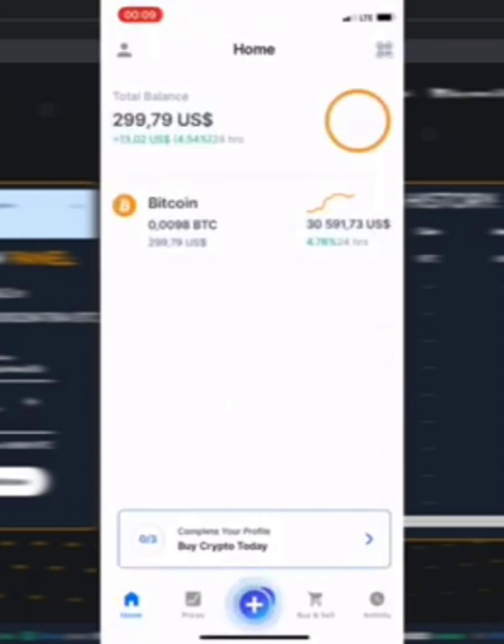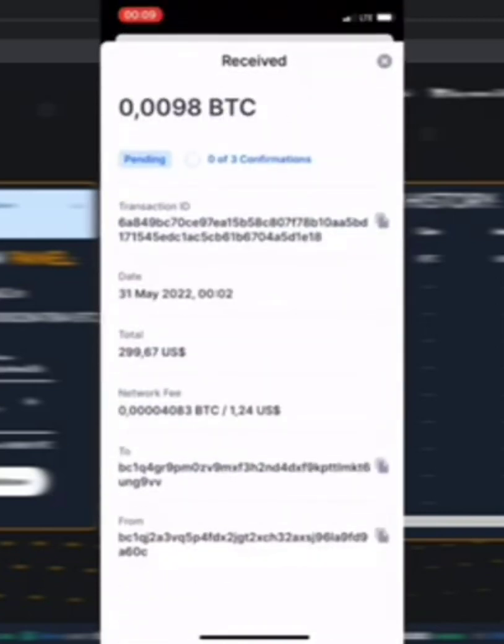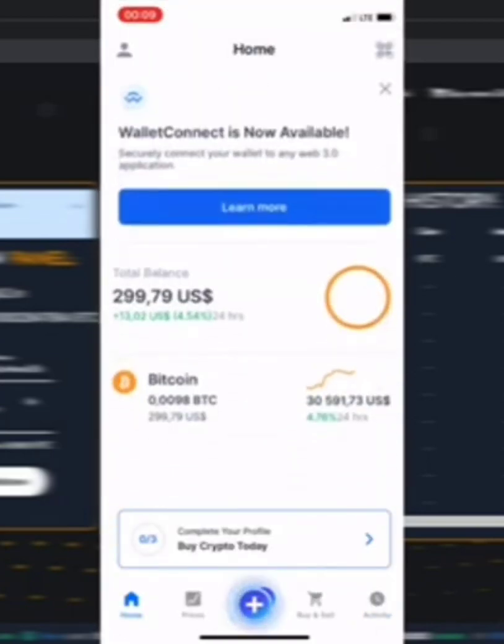Okay guys, when I open my blockchain account right now, as you can see on the screen, you can see the amount of money that I have in my blockchain account. In this video I'm going to show you how to make this kind of Bitcoin for free. When I say for free, I mean for free. I'm going to show you everything from scratch, so I encourage all of you to stay to the video and watch out. I'll be right back with you.